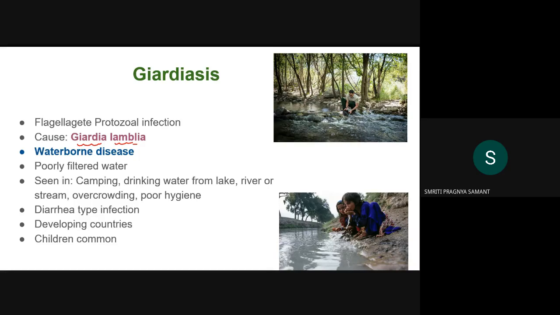Flagellated protozoa. So it is an intestinal flagellate. That means it is a unicellular microscopic organism, and it has got the flagella to move. So that's why we call it intestinal flagellate protozoa. And it is caused by which one, students? Giardia lamblia. So why has it got this particular name?